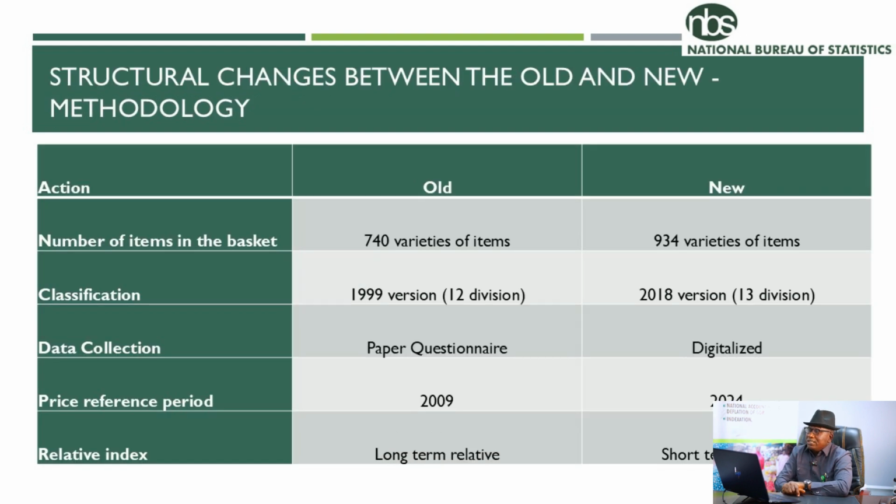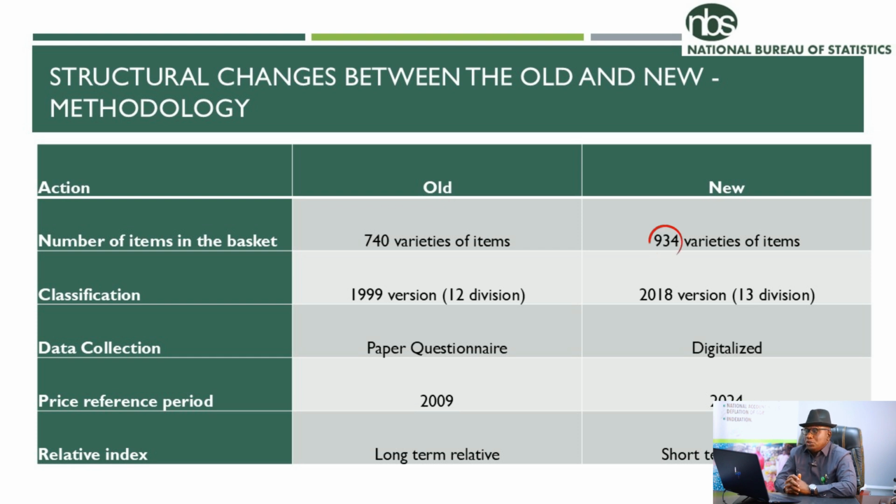Now, what are the structural changes between the old and the new methodology? As I said earlier, rebasing is not limited to reviewing the reference period. If need be, methodology needs to be revisited. Some of the areas in the CPI methodology that we have reviewed, compared to the old: in terms of varieties of items, we have 740 varieties in the old basket, but now we have 934 varieties of items.